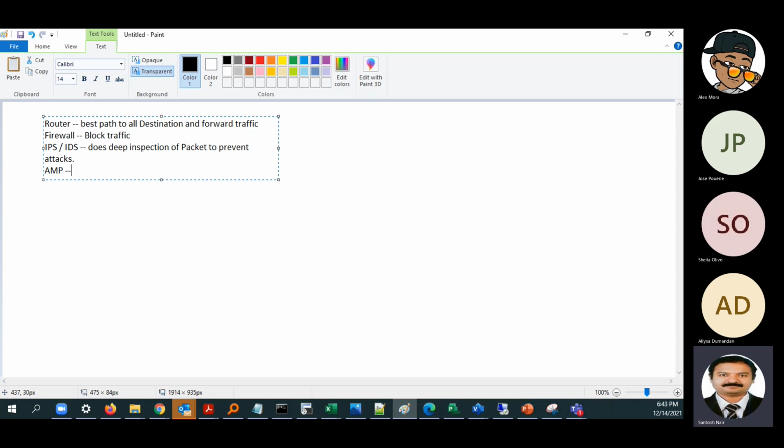It will check the files that are being transmitted through the network, and check for any malware in the file. And if it finds any, it will sandbox it, it will isolate it. So that is the function of AMP. We have the same in our Palo Alto firewall also, but AMP is a solution from Cisco.